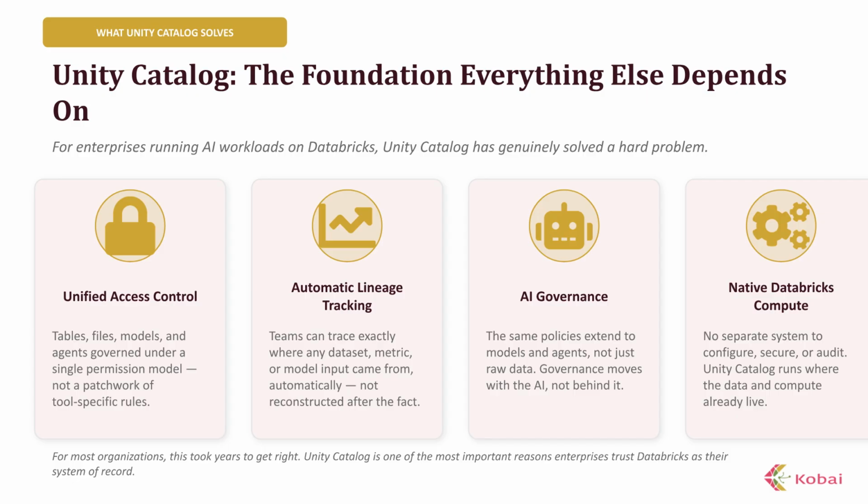For organizations running AI workloads on Databricks, Unity Catalog is the foundation everything depends on. It provides unified access control, automatic lineage tracking, robust AI governance, and native compute, making it the primary reason enterprises trust Databricks as their system of record.